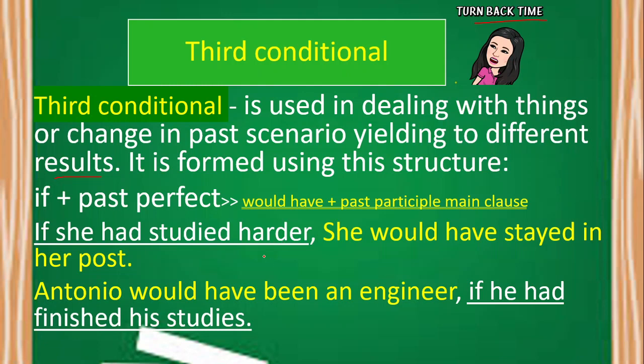So what could be the result if she had studied hard? She said that she would have stayed in her post. Possibly that post could be the standing in the work or in the job as of the moment. And another example there, Antonio would have been an engineer if he had finished his studies. So, if he had finished his studies was the past scenario that the speaker was telling about. And he wanted to change the result of this, right?